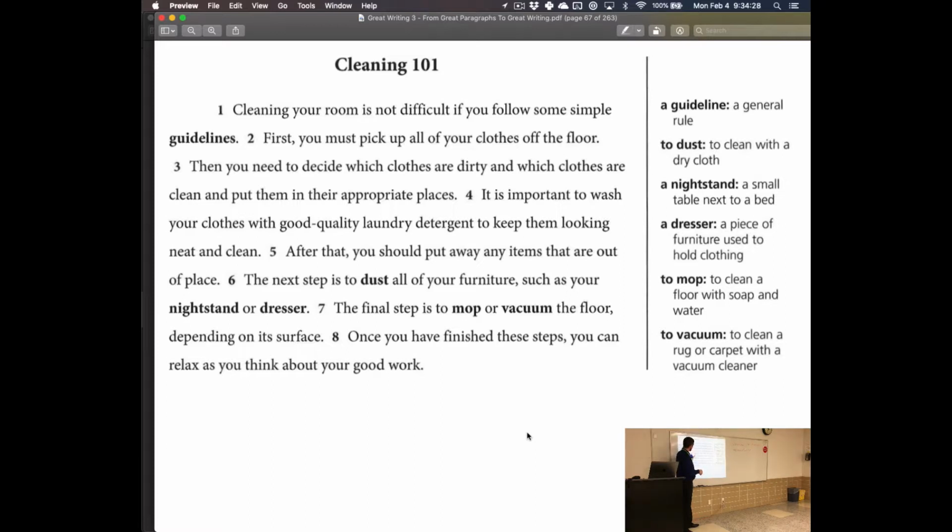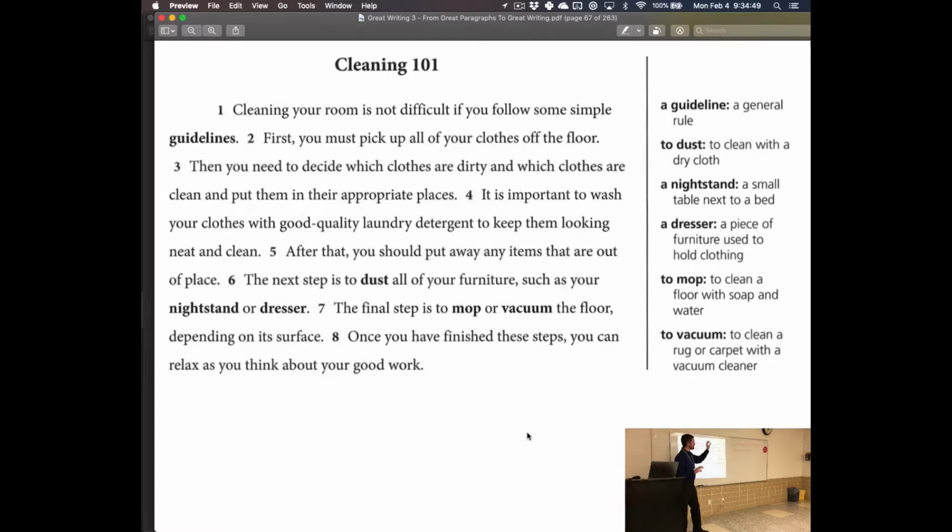Here's our idea. This one doesn't really fit. It's about clothes, about cleaning, it's about washing, all that kind of stuff. Great. But we're supposed to be about simple steps or simple guidelines, right? This is not a guideline. Delete. Get rid of it. Don't even write it in the first place. Save your time. That's the idea of unity.